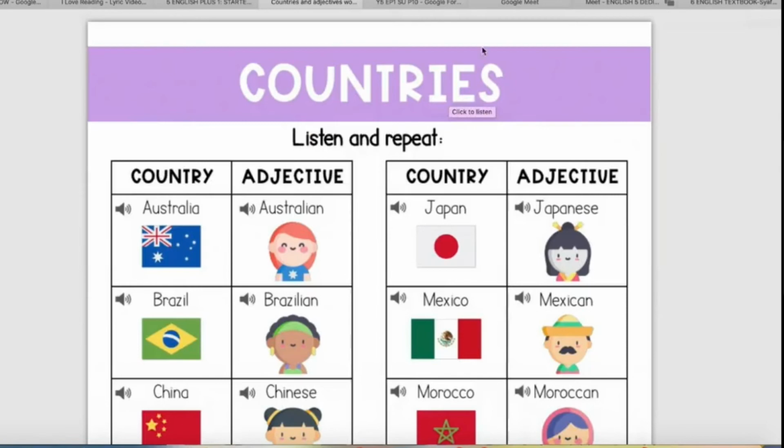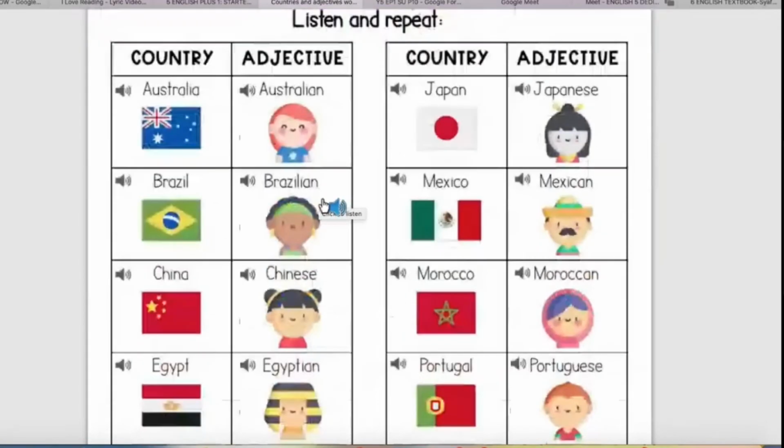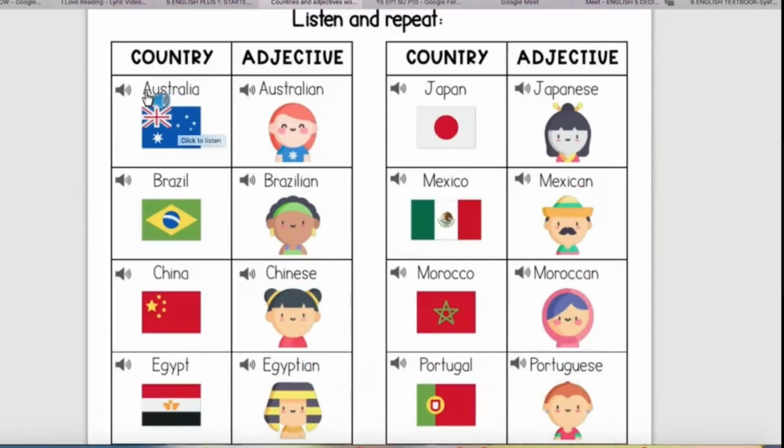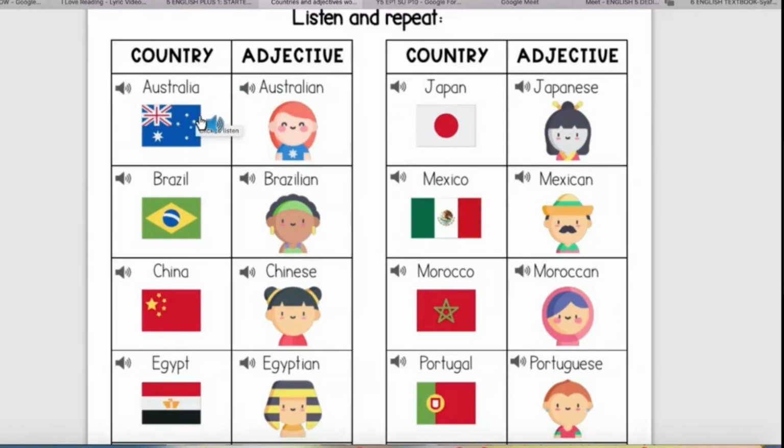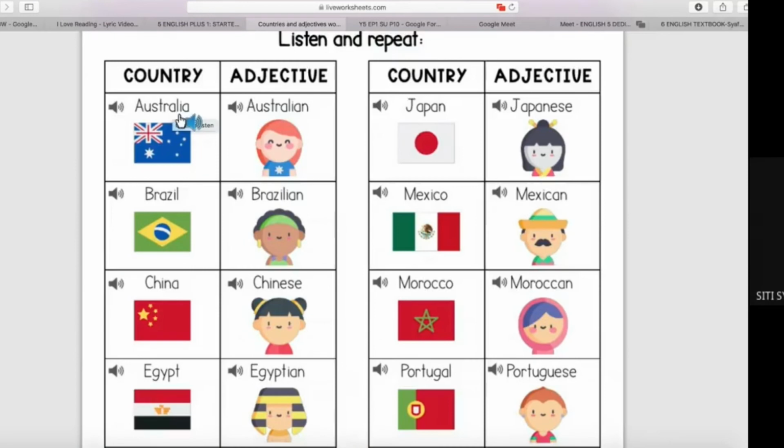Okay, you have to listen and repeat this one for your revision. Untuk ulang kaji, you can click here if you want to listen. Okay, Australian. Okay, if you use your laptop, it's easier for you to hear the sound. If you use your mobile phone, kalau guna telephone, I don't think you can hear the sound.